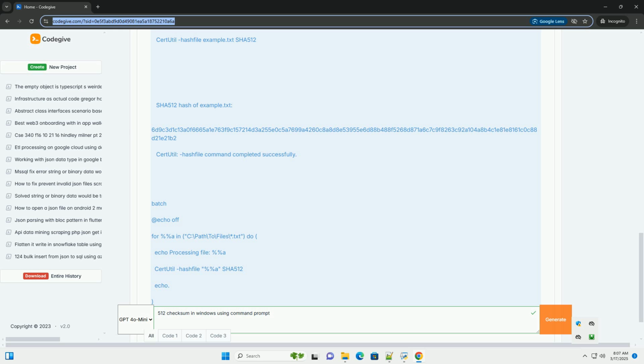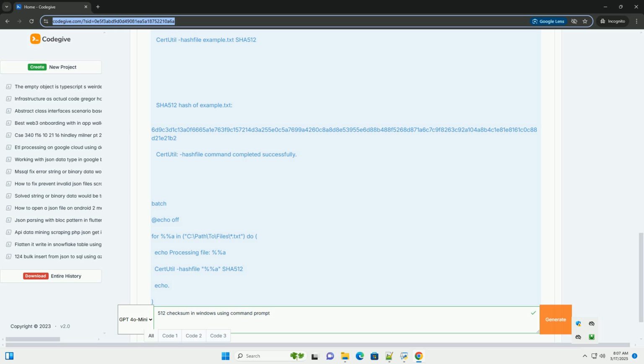8. Limitations of certutil. No built-in verification: certutil calculates the hash but doesn't have a built-in option to directly compare it against a known value. You'll need to manually compare the output.